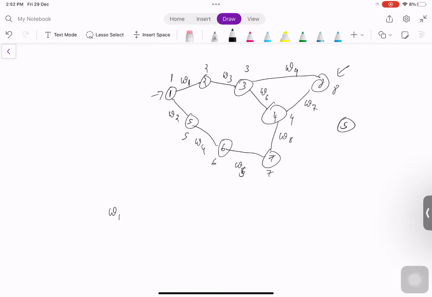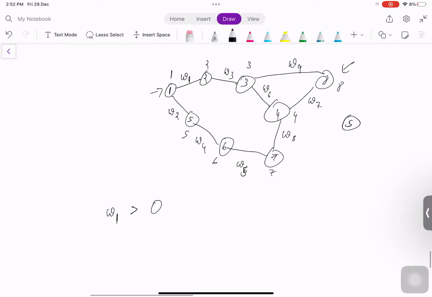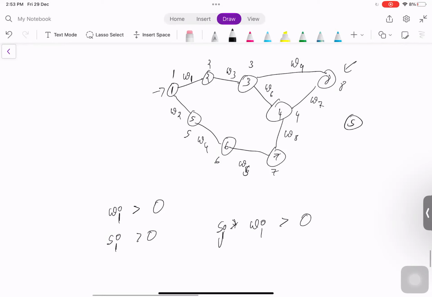And we can see that W1 weight is greater than 0, and slowness factor is also greater than 0. That means slowness factor into weight of any ith thing, slowness factor of any j and any ith weight will also be greater than 0. Right?